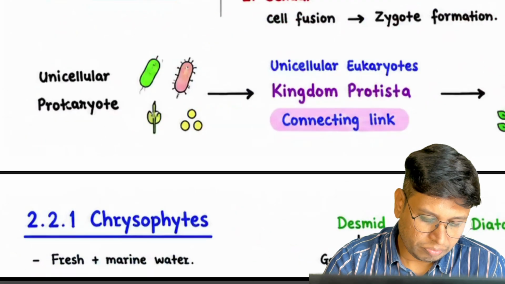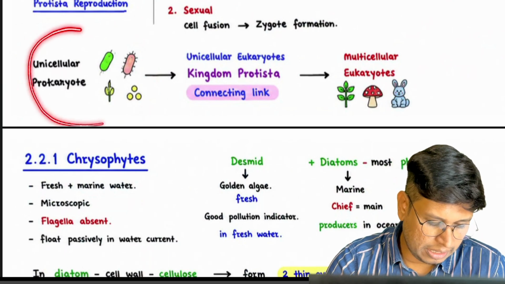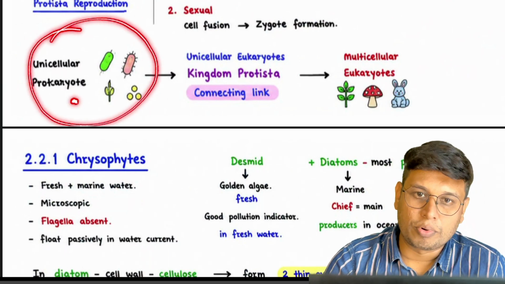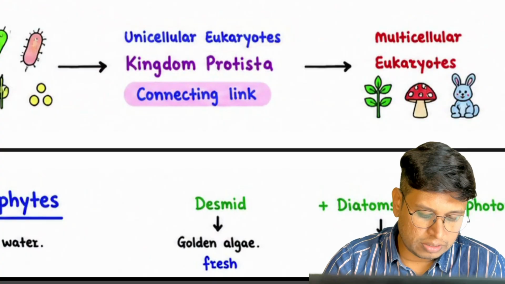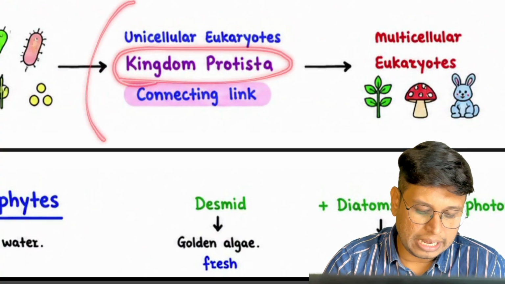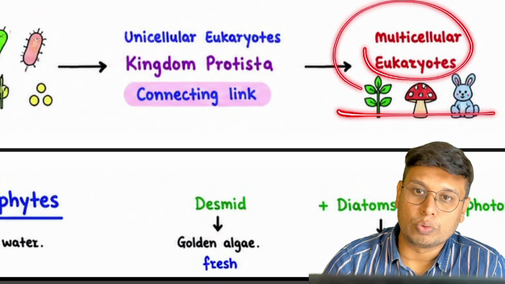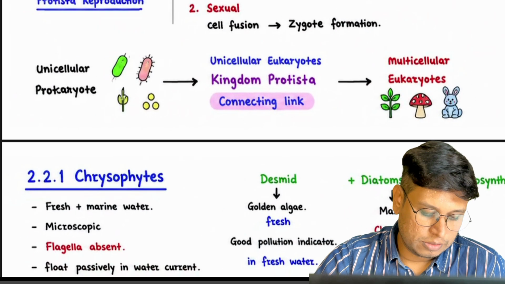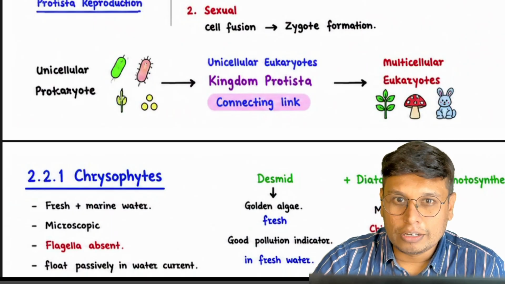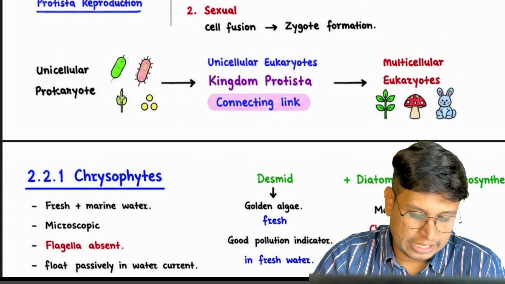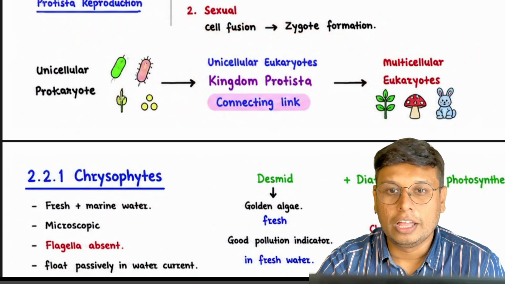Next, if you see the rough evolutionary pathway, you have unicellular prokaryotes here, and then we move to unicellular eukaryotes. So kingdom Protista becomes the link between unicellular prokaryotes and multicellular eukaryotes. It is itself unicellular eukaryote, and it is a link between unicellular prokaryote and multicellular eukaryote.